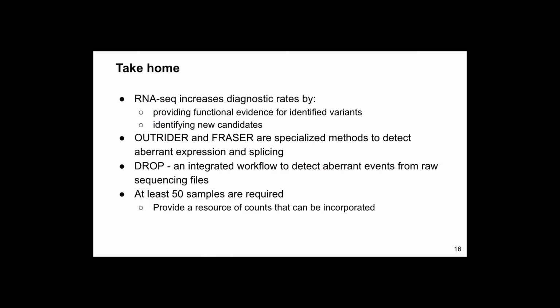So the take-home of my talk is that RNA sequencing has increased our diagnostic rates by providing functional evidence for identified variants and by identifying new candidates that were missed by whole exome or whole genome sequencing.